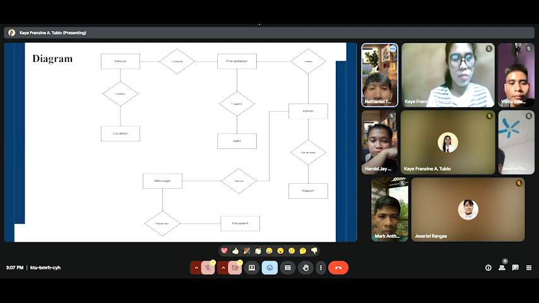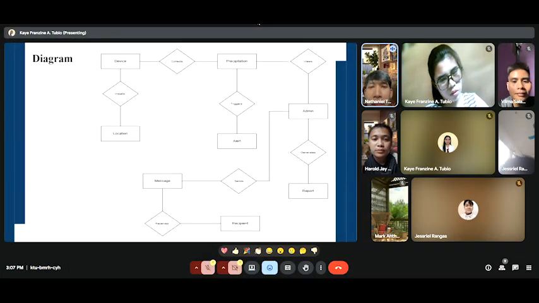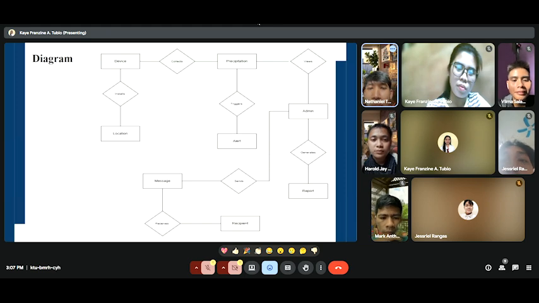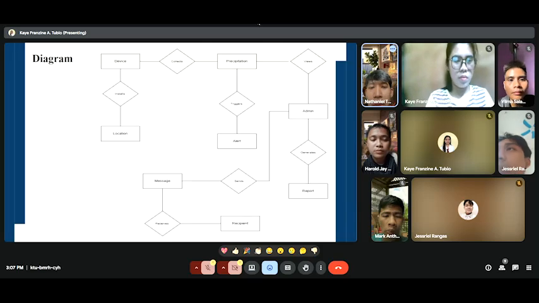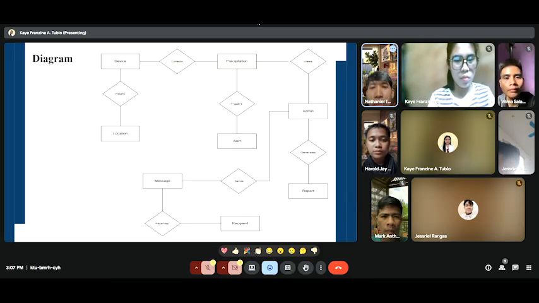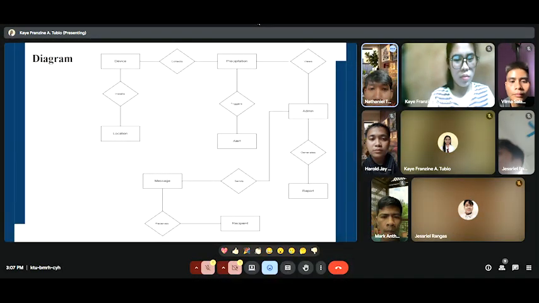So this is the diagram of our ERD. As you can see, the device and the location have a relationship. The device is installed at its specific location. And next is the device and precipitation. The relationship between the device and precipitation is to collect data from the device.